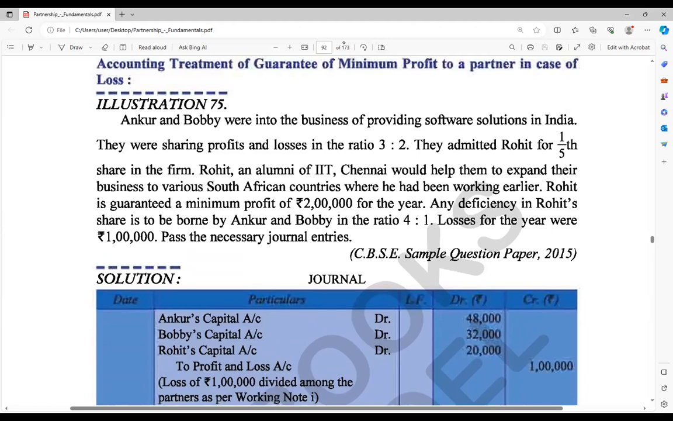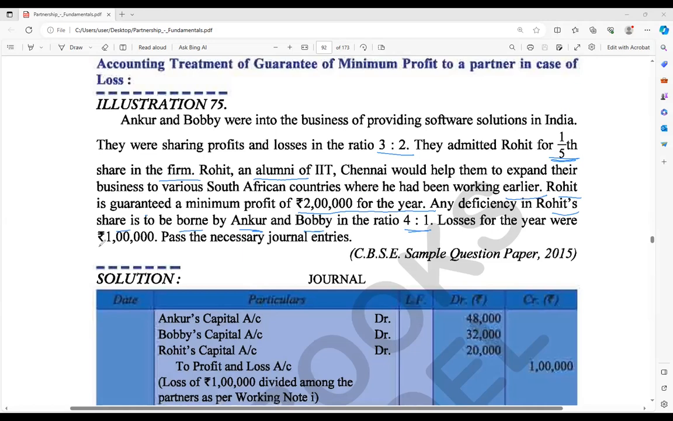One question we are going to see here, and after that we'll see these things. Now see, Ankur and Bonnie were sharing profits and losses in the ratio 3:2. They admitted Rohit for a 1/5 share of the firm. Rohit, an alumnus of IIT Chennai, would help them expand their business to various South African countries where he had been working earlier. So Rohit is guaranteed a minimum profit of rupees 2 lakh for the year. Any deficiency in Rohit's share is to be borne by Ankur and Bonnie in the ratio of 4:1. That means their sacrificing ratio is also given, right?